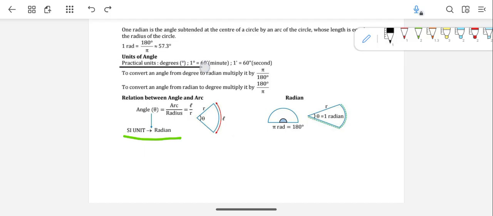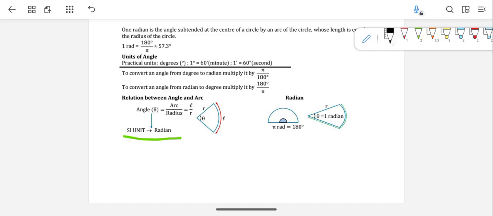This minute and second do not denote time, here it is about the angle. Most commonly we use degree.